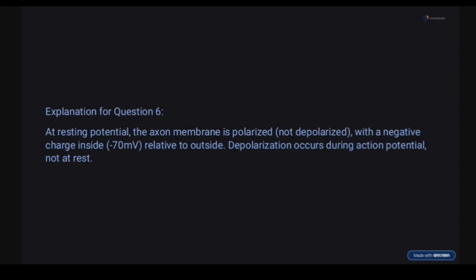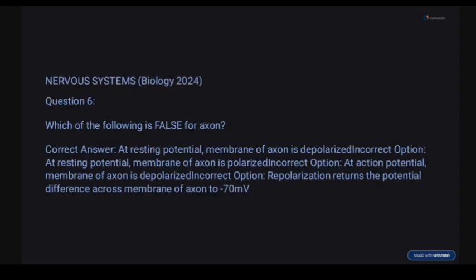Okay, at resting potential, the axon membrane is polarized, not depolarized. That is, it has a minus 70 millivolt charge inside. So hope you are clear here. Which of the following is false? The one that is false here is that membranes of the axon are depolarized, which is wrong because at resting they are polarized.